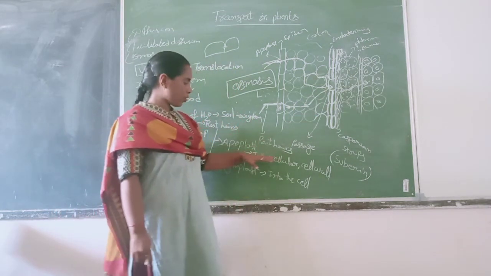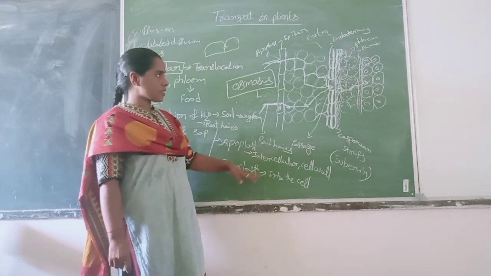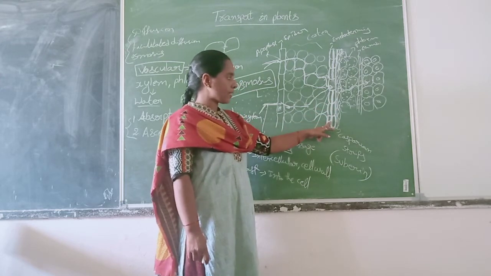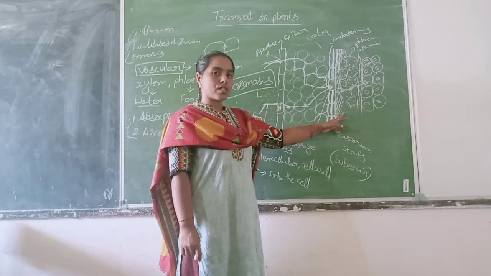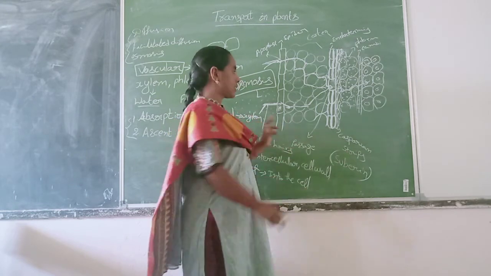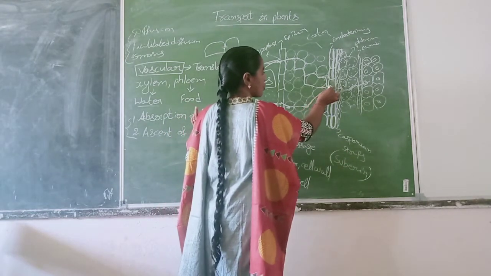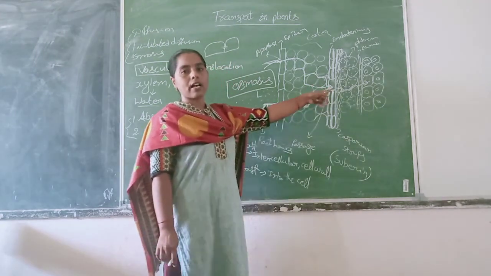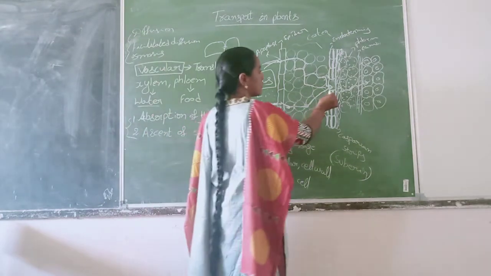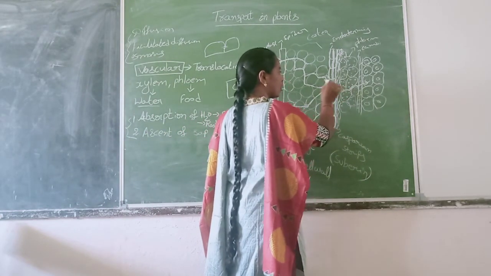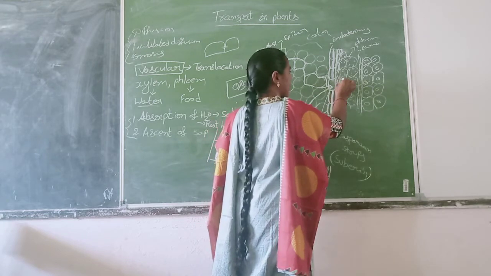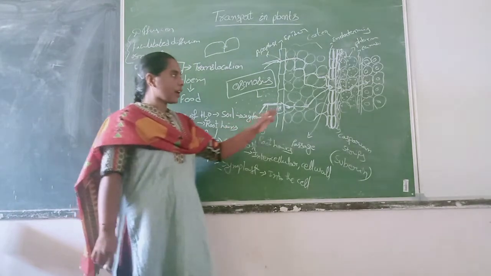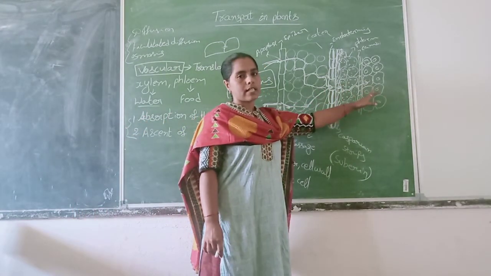However, in both apoplast and symplast ways, water reaches the endodermis, but at the endodermis it won't enter because of the Casparian strips. The water direction changes towards the passage cells, which do not have the Casparian strip, and after crossing the endodermis, the movement of water again continues by apoplast and symplast manner. Finally, the water reaches the xylem.